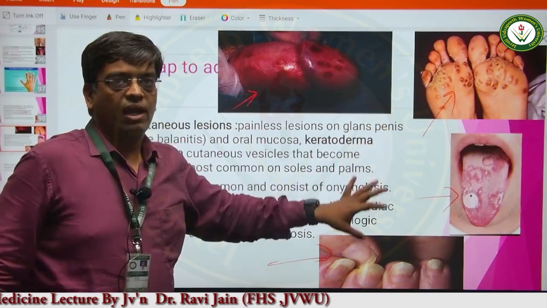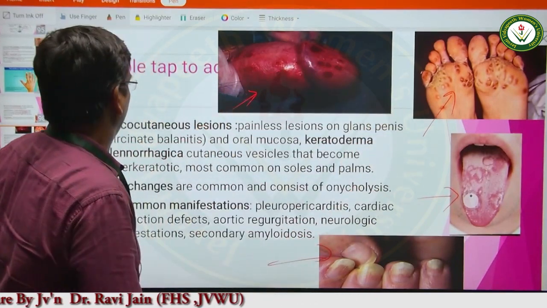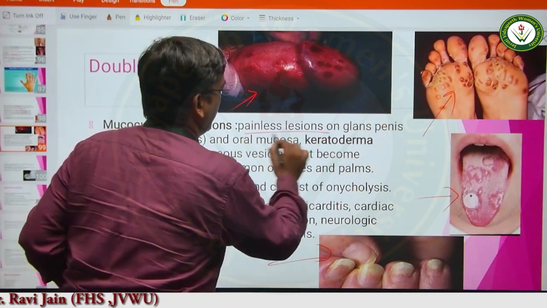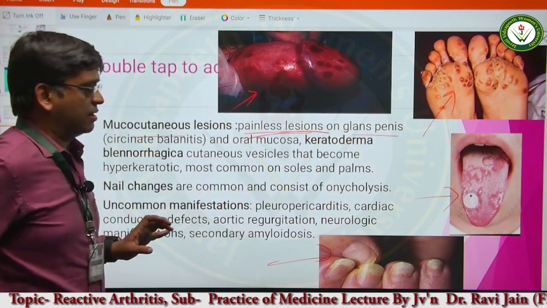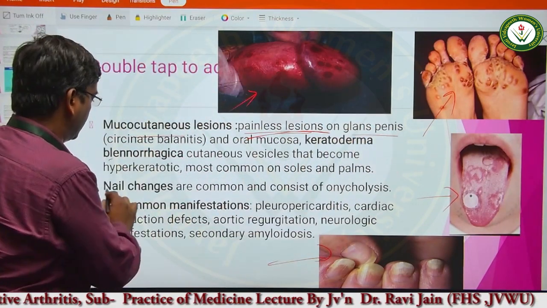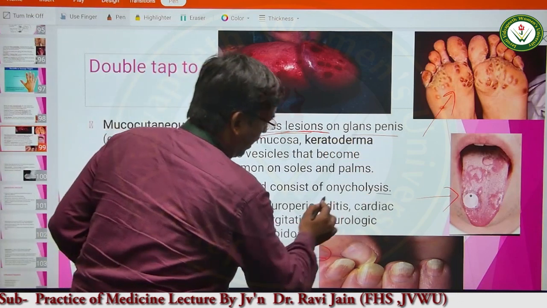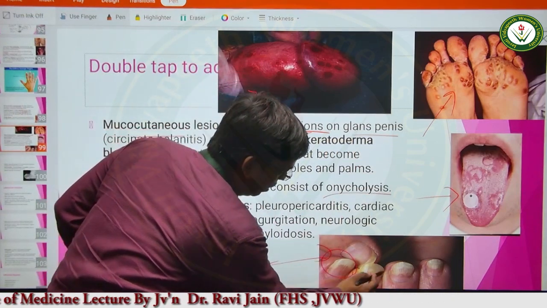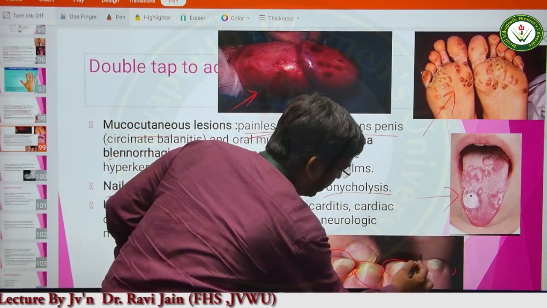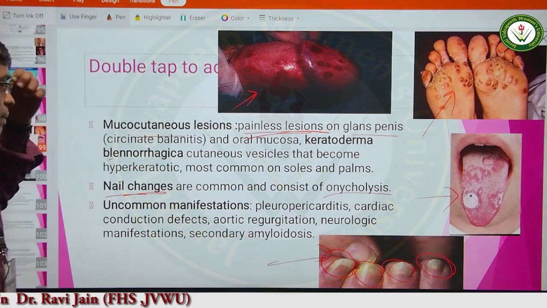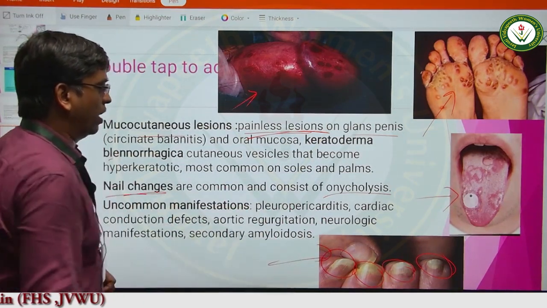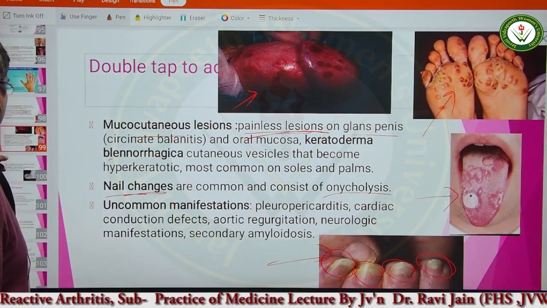The changes we have to elicit by the pictures. Now, mucocutaneous lesions, there is a painless lesion on the glans penis. All right. Next, we have nail changes, onycholysis. You can see this. This is the onycholysis. All right. Onycholysis, this can be seen. Uncommon manifestations in the heart, we have pericarditis, cardiac conduction abnormalities, and so on.